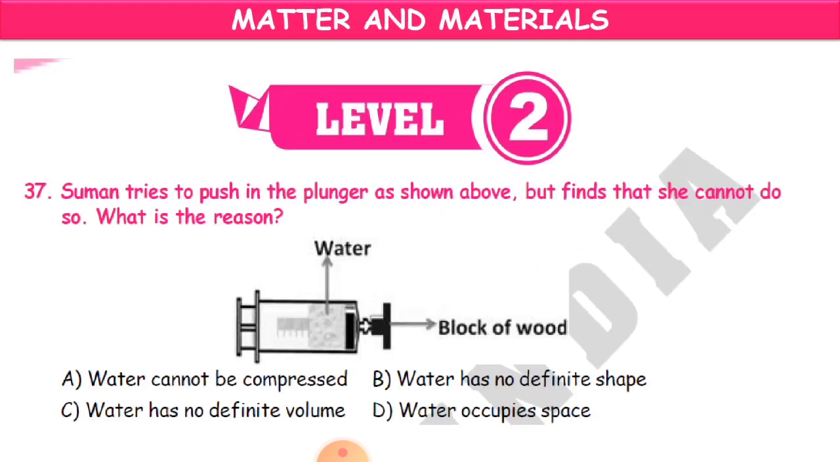Level 2, that is the 37th one. Suman tries to push in the plunger as shown above, but finds that she cannot do so. What is the reason? Here you can see one type of instrument which we call a plunger, like the injection syringe. She wants to push in the plunger, but finds that she cannot do that. What is the reason?